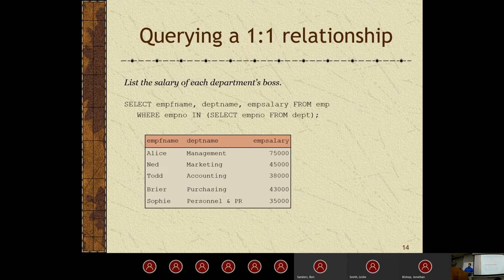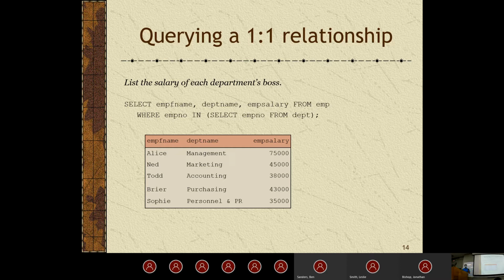So we wanted to query these relationships, pretty similar to what we've done before. So basically, we're wanting to list the salary of each department's boss. So as you may guess, we're going to use a subquery to do that. So let's take a quick look at this. We're going to first select the employee first name, department name, and then their employee salary from the employee table.